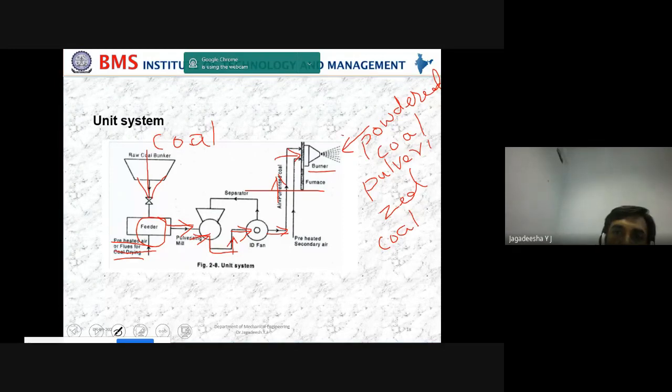See this one, like a diesel spray we see in the IC engine. Like that, here this powdered pulverized coal is sent inside the boiler. The boiler section comes here.